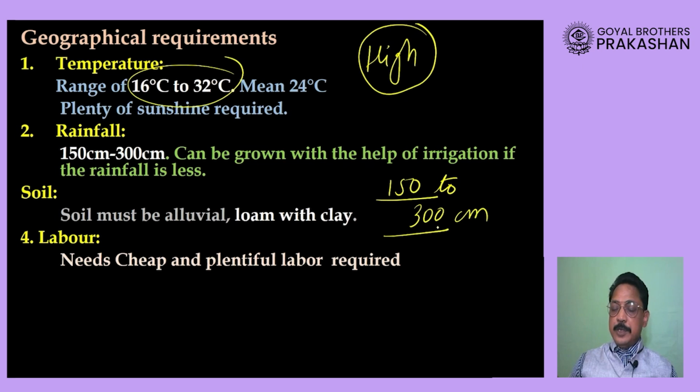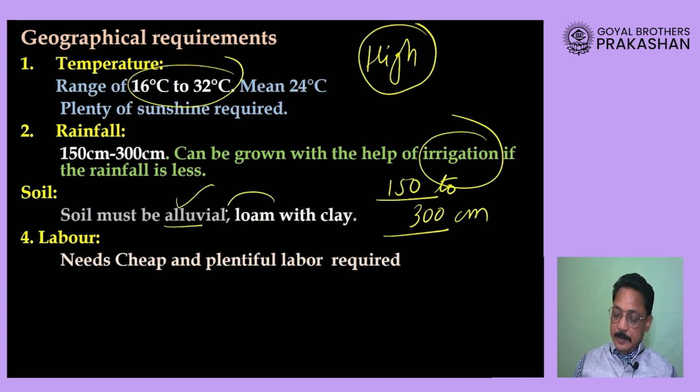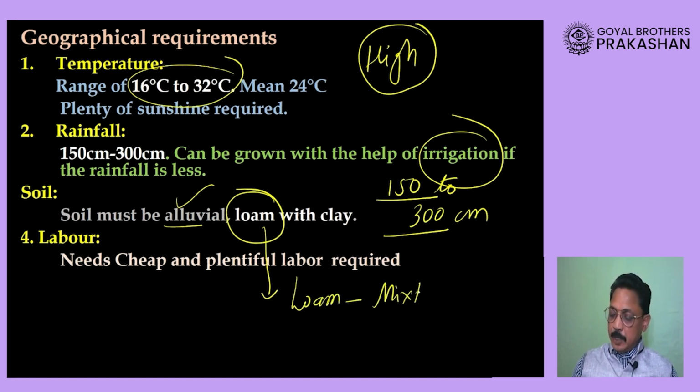You can grow this crop even if the rainfall is 100 centimeters, but in that case, dear students, you will have to provide irrigation facility. This crop grows very well in alluvial soil, and another word used here is loam with clay. Please remember the meaning of the word loam: loam is a mixture of sand and clay.